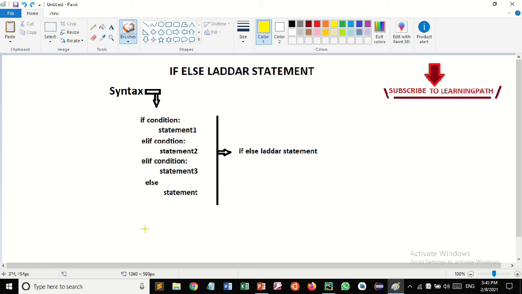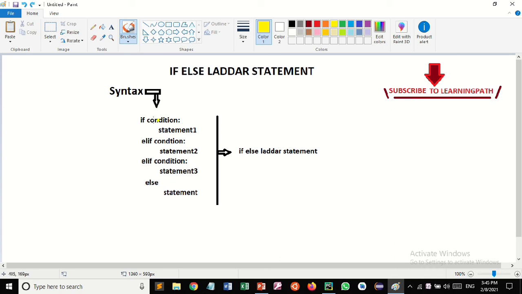Let's understand its syntax. It is like this: if, then condition, then statement 1, then elif, which is the same as else if, but in Python we write elif condition statement 2, elif condition statement 3, then else statement.